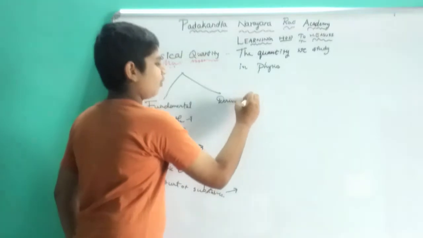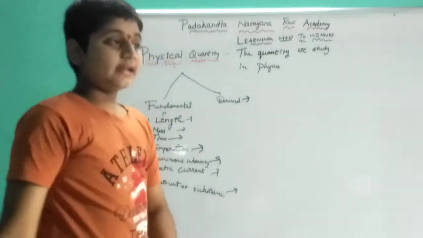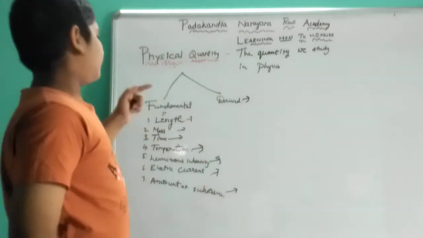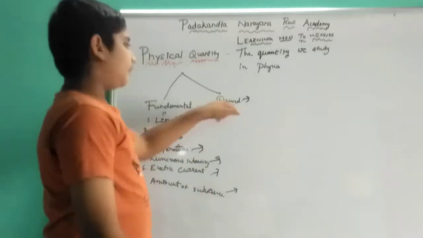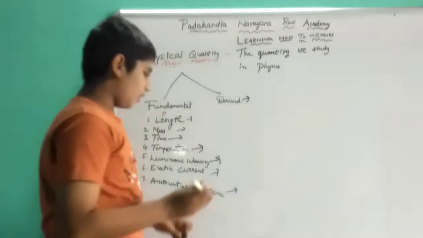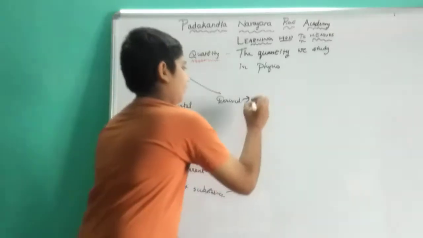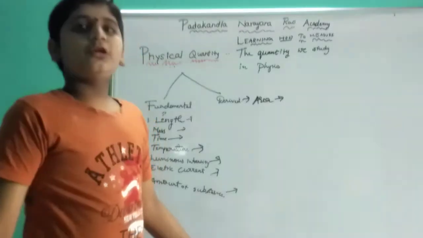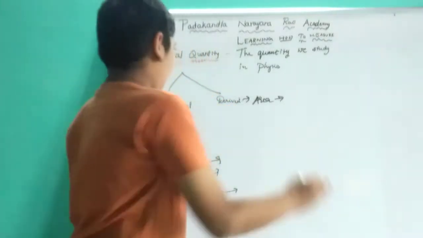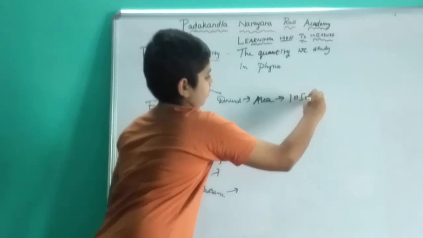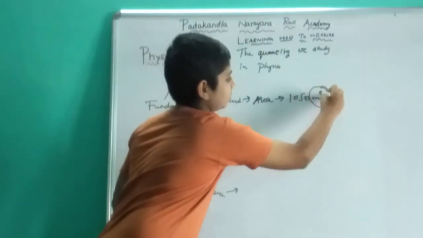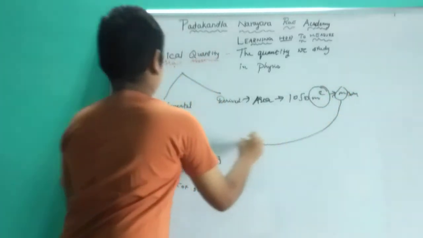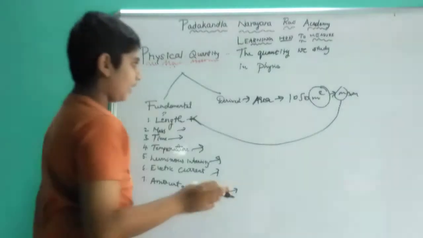Now derived. What is this derived physical quantity? Derived physical quantity is nothing but the physical quantity which depends on fundamental physical quantity. For example, area. Suppose your house area is 1050 meter square. From where has this meter square come? Meter into meter. From where has this meter come? Length.